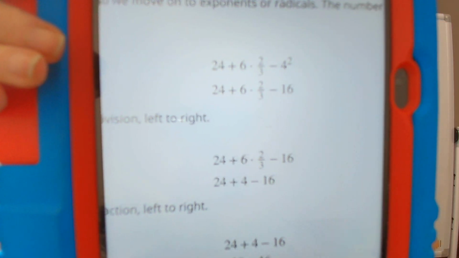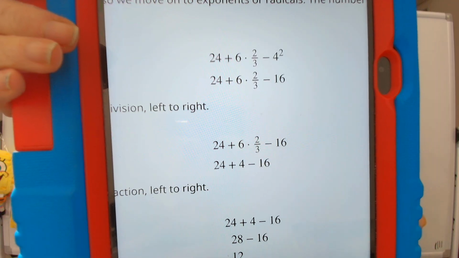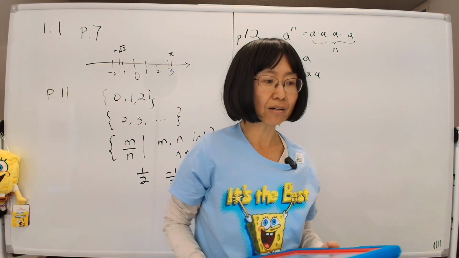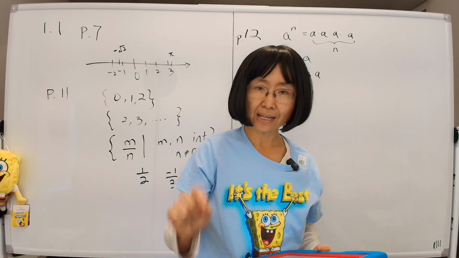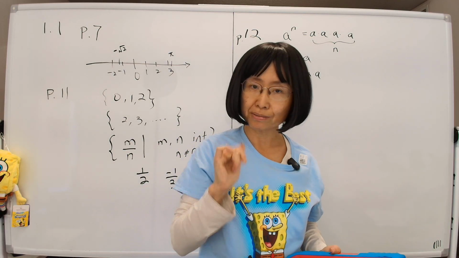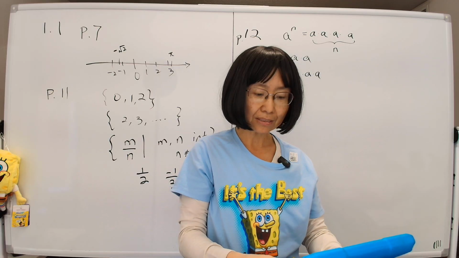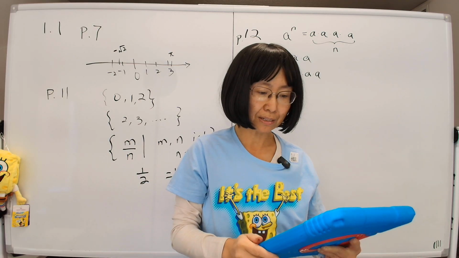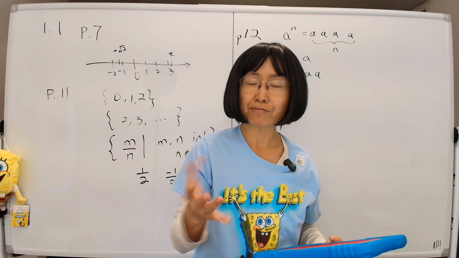Now the rule for this type of thing is, and please memorize this, it's called first multiply and divide, then add and subtract. And I have that written down in the video description below. So that's the first rule. Once you memorize that, then everything is pretty good. Now, what about multiply and divide? Which ones should you do first?